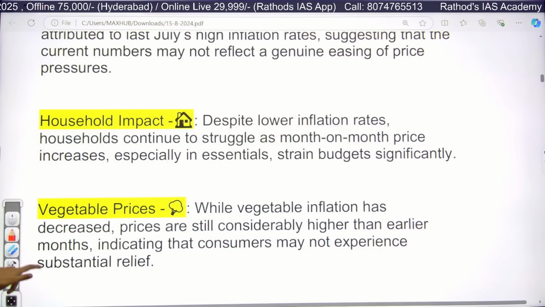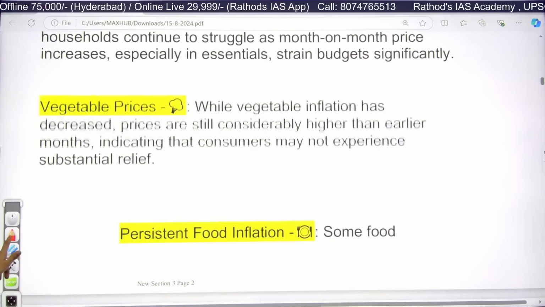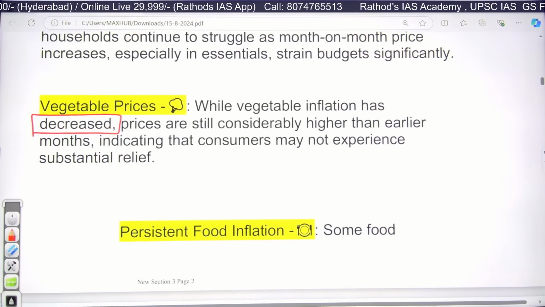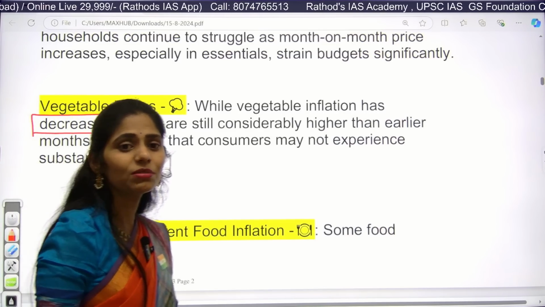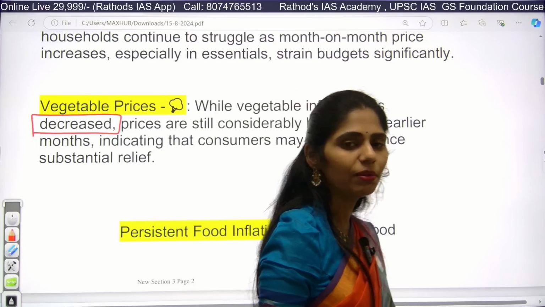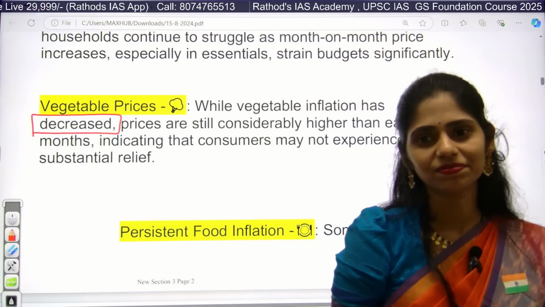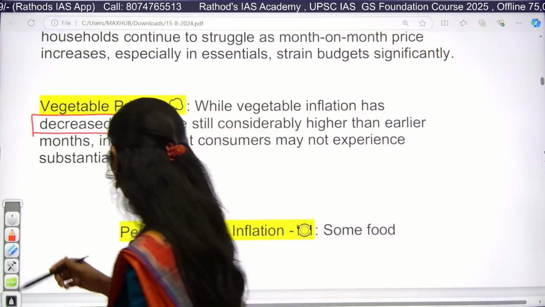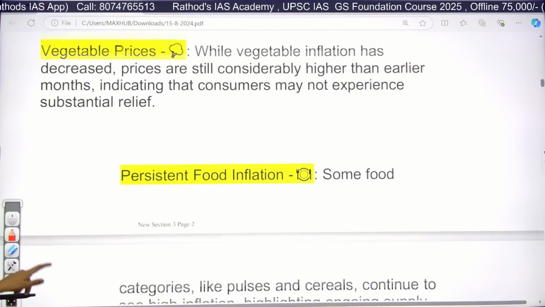And next, if you see the vegetable prices, in India this month we are seeing decreased prices of vegetables, but there are other items where the price is high. Can you tell me the food items where the price is high? For example, pulses, right? For example, some multigrains.